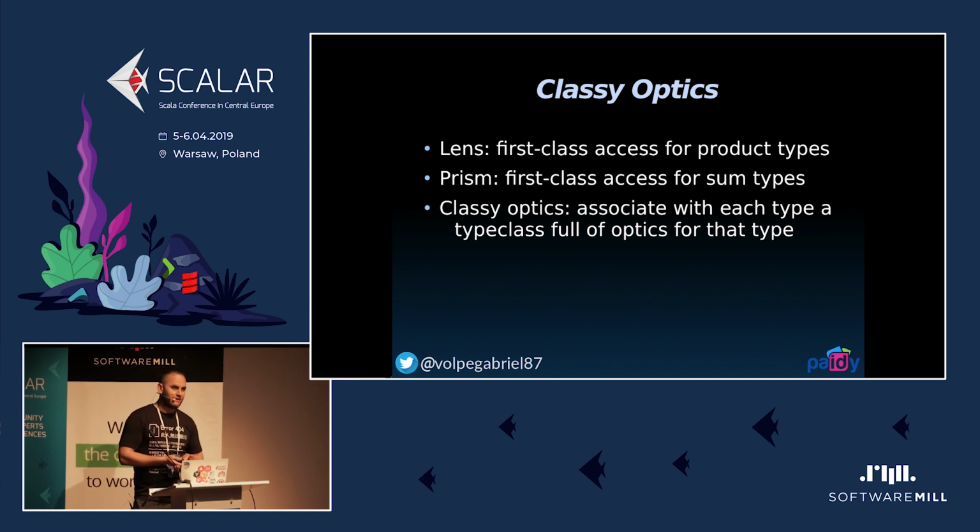So for example, if we have an ADT in Scala, normally represented using sealed trait, case classes, and case objects, a prism will allow you to select a single branch of this ADT, which is super cool, and they compose as well. And whenever we can associate with each type a type class full of these optics for that type, we can say that we have classy optics, or we can be more specific and say we have classy lenses or classy prisms. So from now on, when I say classy lenses or classy prisms, I might be more specific in just using lenses or prisms.